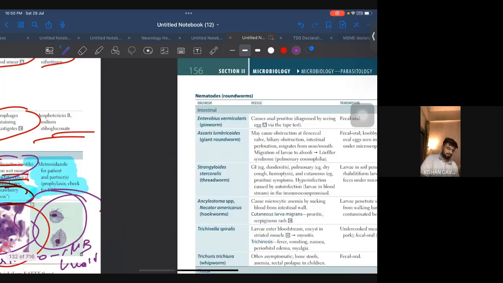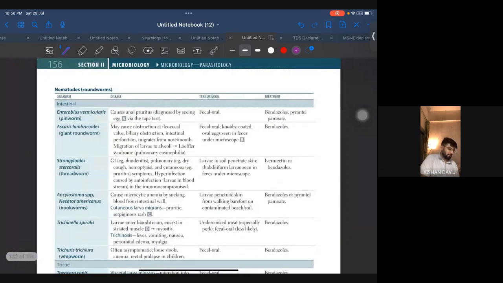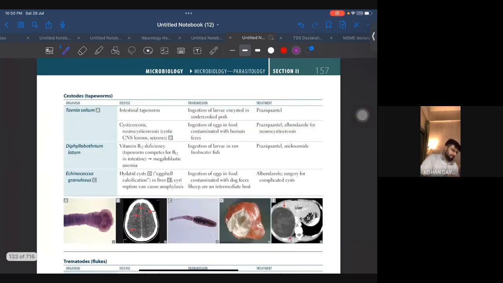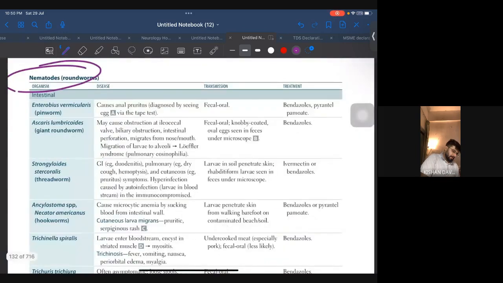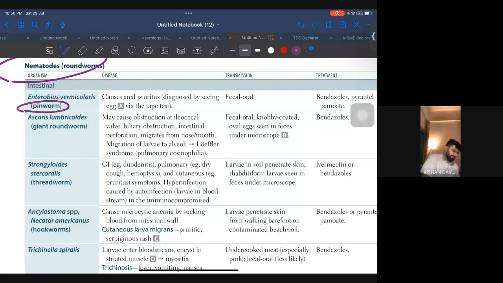And the one last part of parasitology is nematodes, and this becomes a little difficult to diagnose. Let's just see. Enterobius vermicularis. First, you should remember the name and the local name also. It causes anal pruritus, diagnosed by seeing eggs via a tape test. If in the question they give you a tape test, think about pinworm. All right.